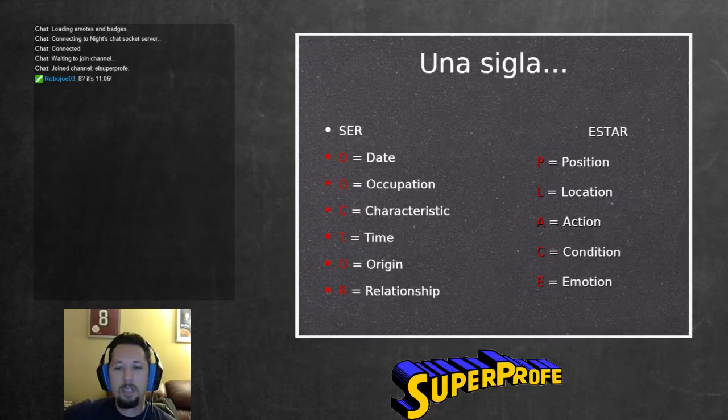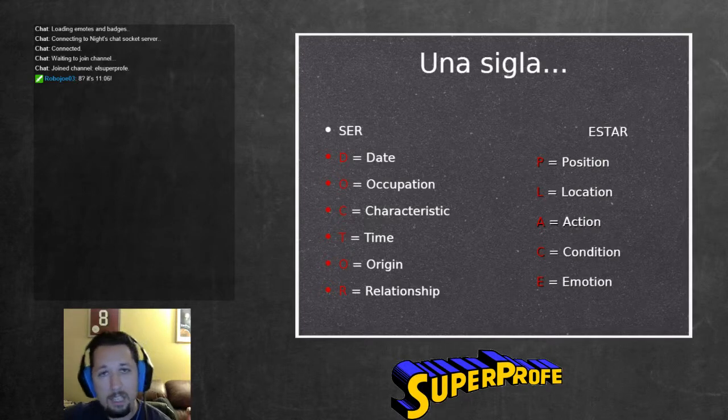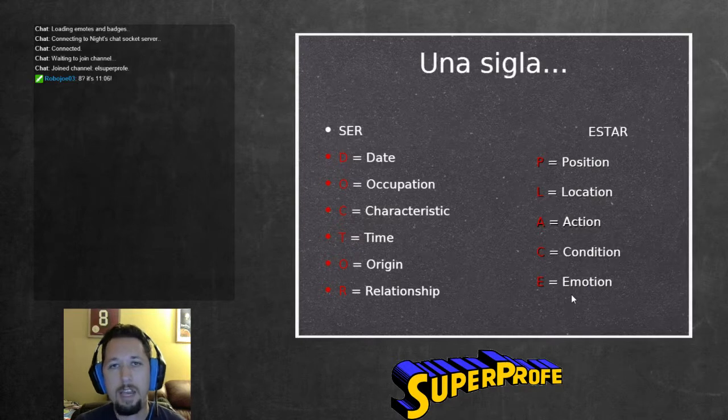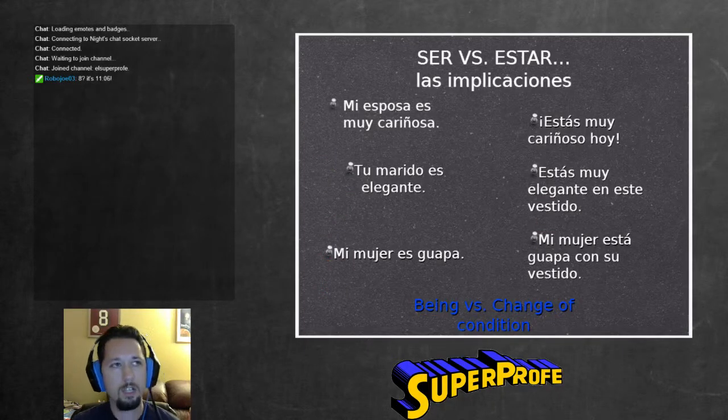And then we have action. We use estar like yo estoy hablando, I am talking. Condition, está bien, it's well, or está mal, it's bad. And then emotion, like yo estoy cansado, I am tired, or él está triste, he's sad, or él está feliz, he's happy, etc. Right? So some people like to use these things like doctor and place, but again, the underlying principle that I try to get students to remember is this difference between states and traits.